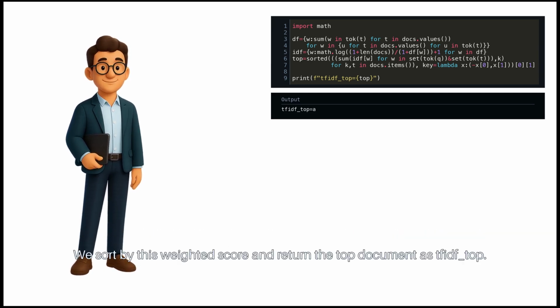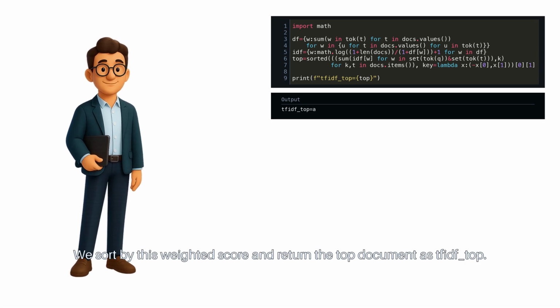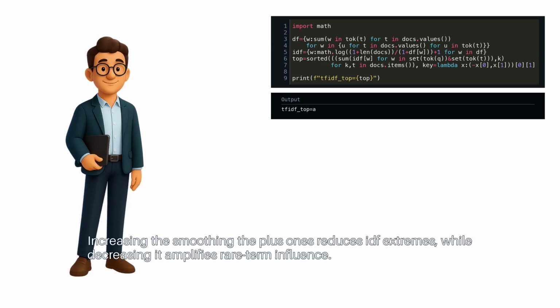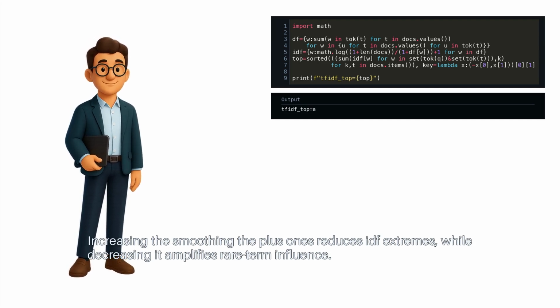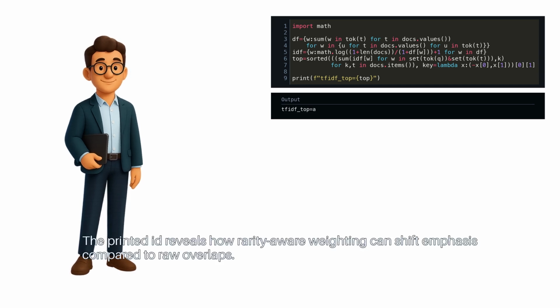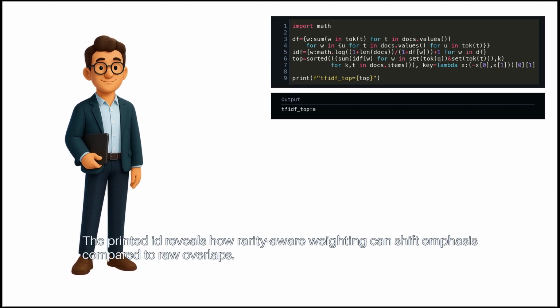We sort by this weighted score and return the top document as TF-IDF top. Increasing the smoothing to plus 1s reduces IDF extremes, while decreasing it amplifies rare term influence. The printed ID reveals how rarity-aware weighting can shift emphasis compared to raw overlaps.